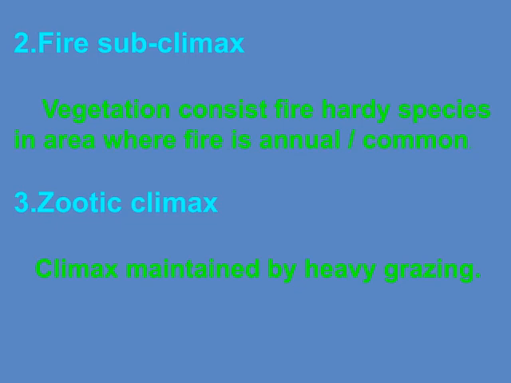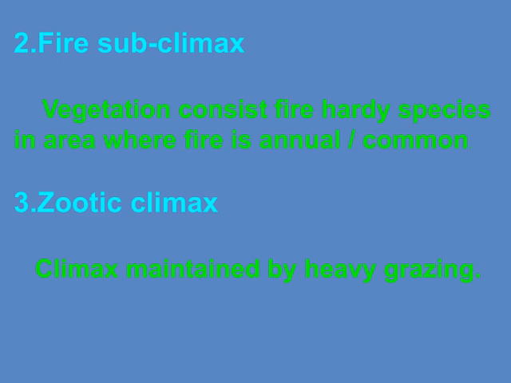Now, let's move on to the fire subclimax. In areas where fire is a regular occurrence, whether it's annual or just common, the vegetation tends to consist of fire-hardy species. These plants are specially adapted to survive and even thrive under these conditions, ensuring the ecosystem maintains a certain stability despite the frequent fires.